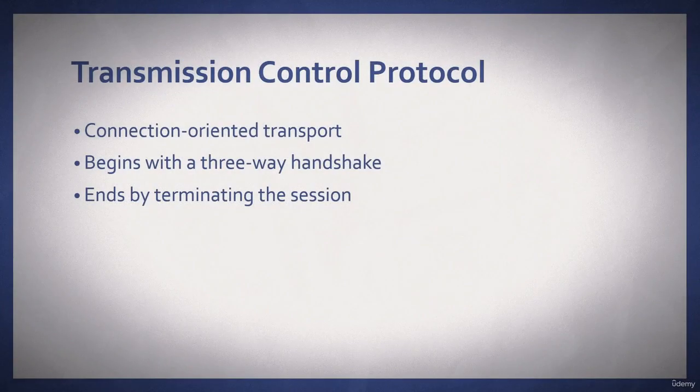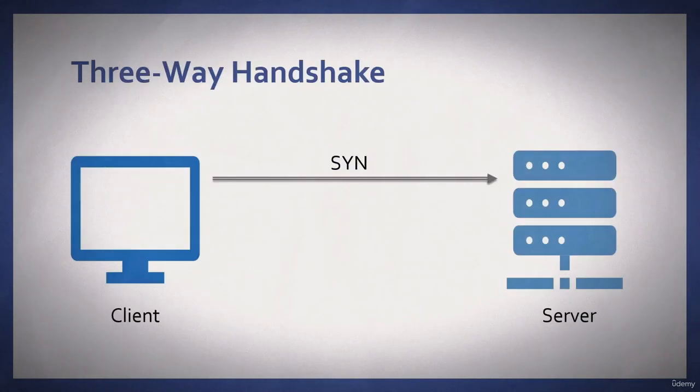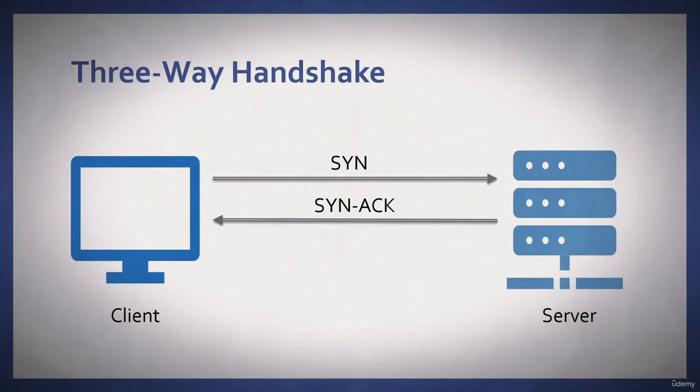Transmission Control Protocol is a connection-oriented protocol. It begins with a three-way handshake and ends by terminating the session. A three-way handshake begins by the client sending a SYN packet to the server. That SYN packet synchronizes the sequence numbers. If the server accepts, it responds with a SYN-ACK, synchronization acknowledgement. The client then sends a final acknowledgement, and then we have a connection. A socket is created and we can begin to exchange data.